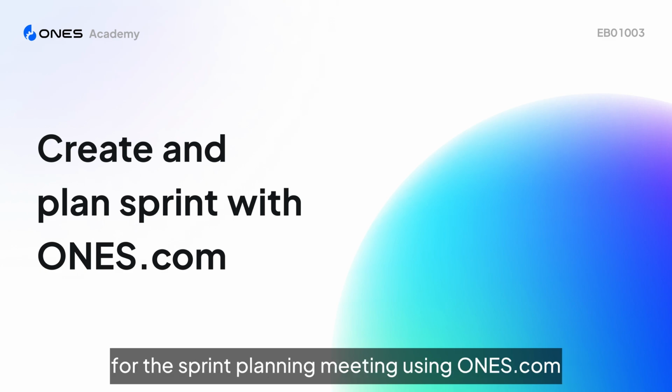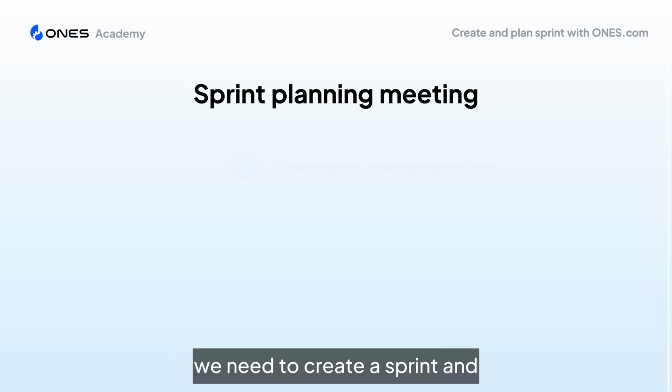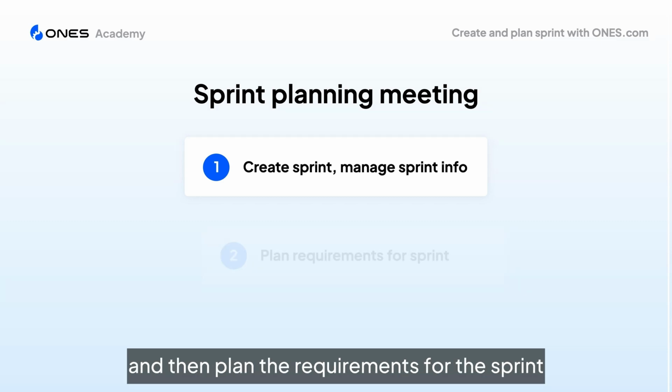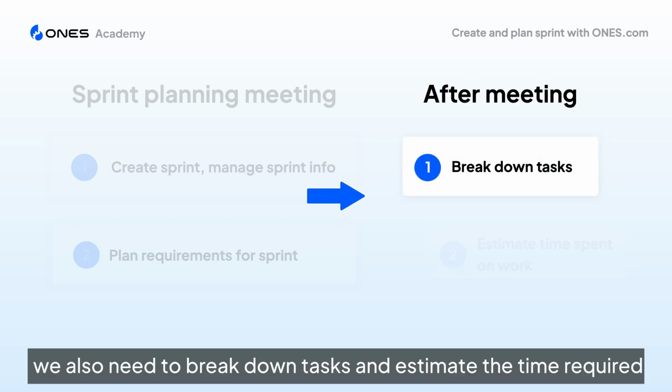In this session, we will walk through how to create and plan sprints for the sprint planning meeting using ones.com. During the sprint planning meeting, we need to create a sprint and manage sprint information using ones.com and then plan the requirements for the sprint. After the meeting, we also need to break down tasks and estimate the time required.